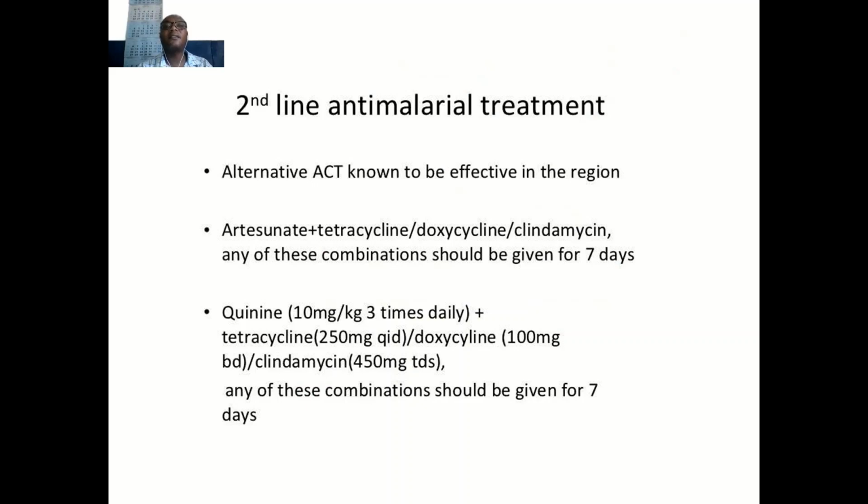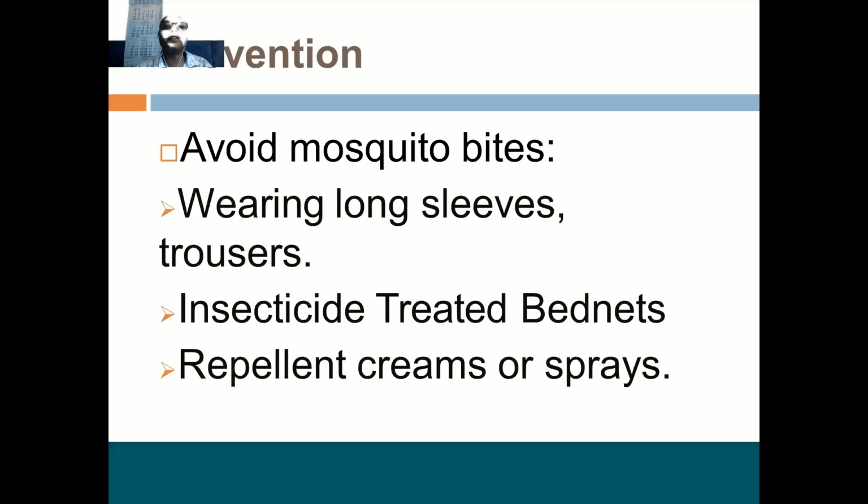Second line antimalarial treatment: you can give artesunate with tetracycline, or doxycycline, or clindamycin, and these combinations are to be given for 7 days. You can also give quinine, and remember the toxicity of quinine: hypoglycemia and also arrhythmias.